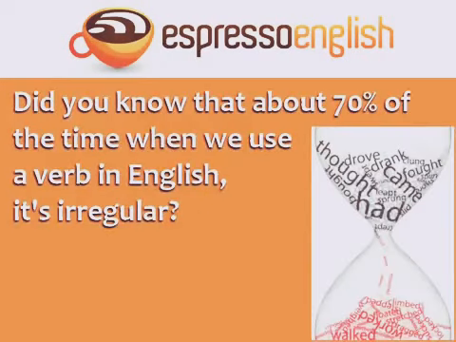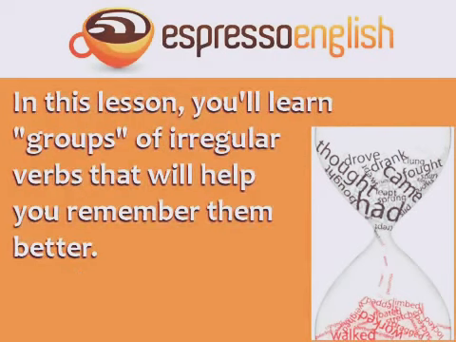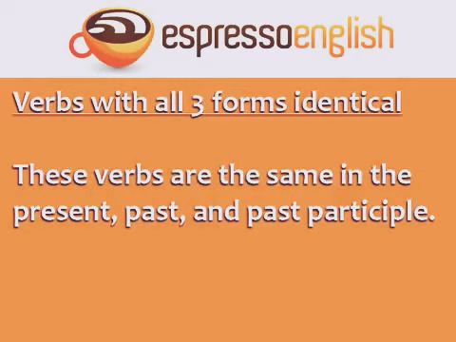Did you know that about 70% of the time when we use a verb in English, it's irregular? Irregular verbs can make you go crazy, but in fact they follow some patterns. In this lesson, you'll learn groups of irregular verbs that will help you remember them better. The first group is irregular verbs with all three forms identical. These verbs are the same in the present, past, and past participle.